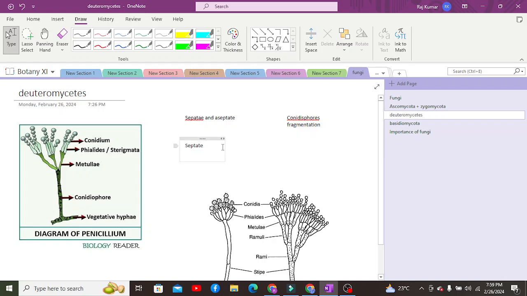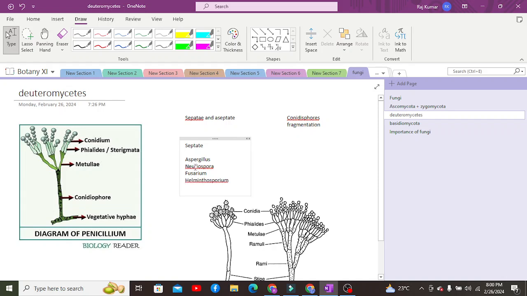And apart from that, when it comes to some examples: Aspergillus, most famous species Aspergillus, Penicillium species, and Neurospora, as well as Fusarium, Helminthosporium, as well as Alternaria. These are the famous species of Deuteromycetes.